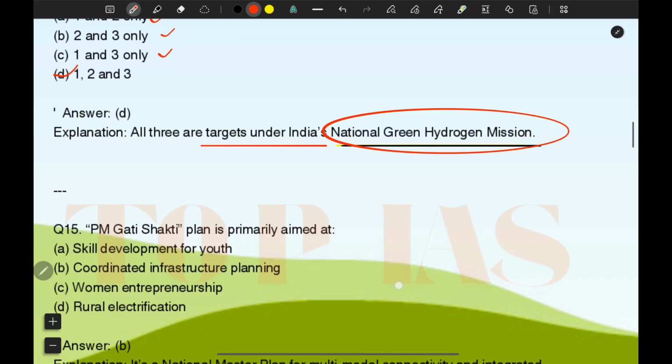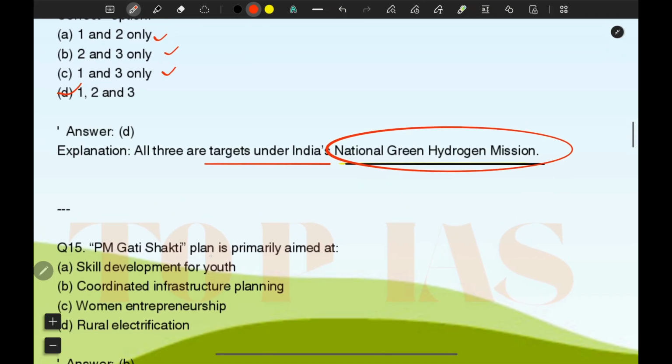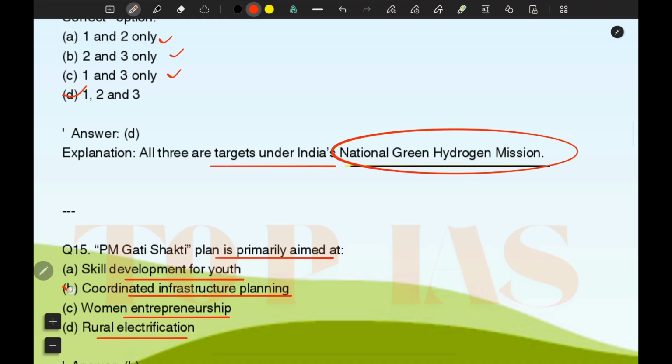So another question: PM Gati Shakti plan is primarily aimed at skill development for youth, coordinated infrastructure planning, women entrepreneurship, or rural electrification. So option B is the correct option.